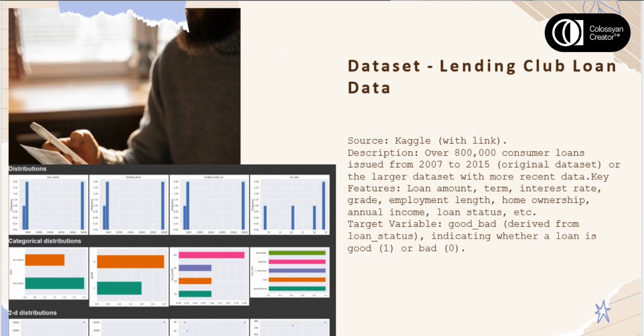Our dataset comprises over 800,000 consumer loans from Lending Club. We utilized the Lending Club Loan Data Dataset, a widely used dataset in credit risk modeling. We used the expanded dataset containing loans issued from 2007 to 2018, providing a comprehensive historical perspective. This dataset includes various features such as loan amount, term, interest rate, borrower's grade, employment length, and more. Our target variable, good_bad, was derived from the loan status column, classifying loans into good or bad based on whether they were fully paid, current, or defaulted.